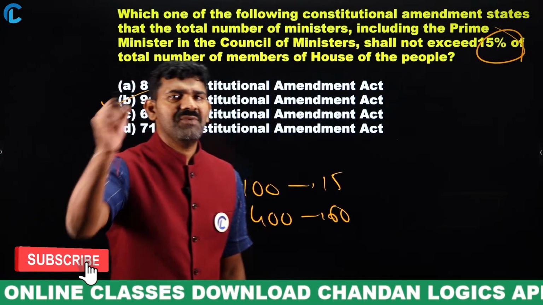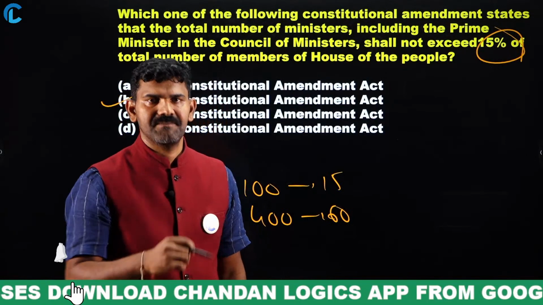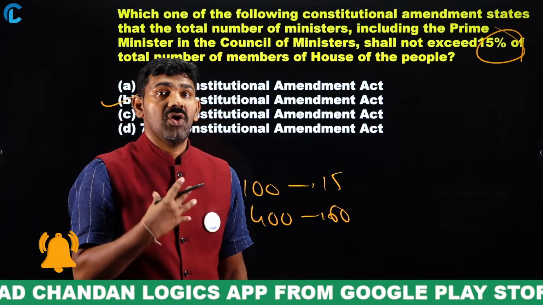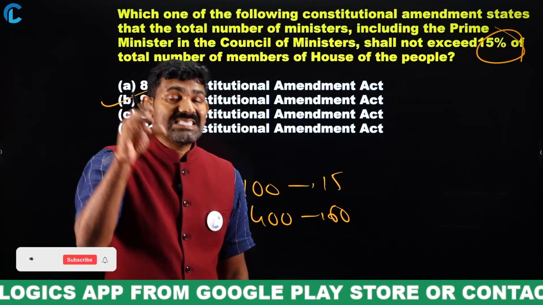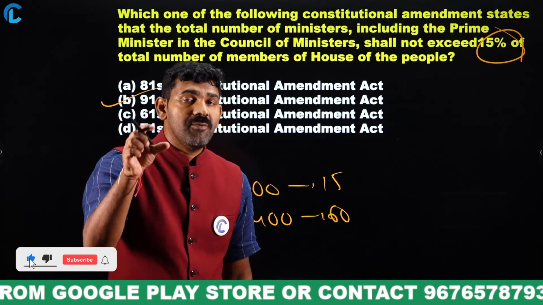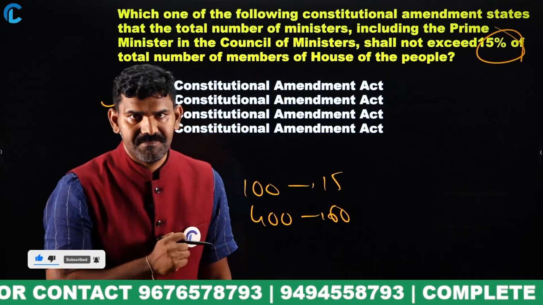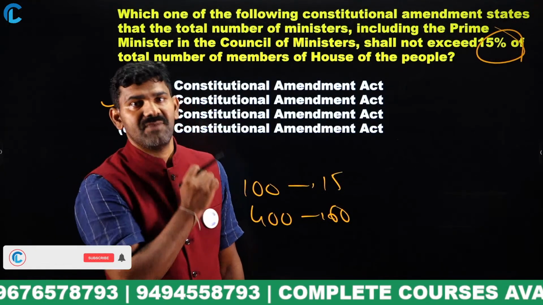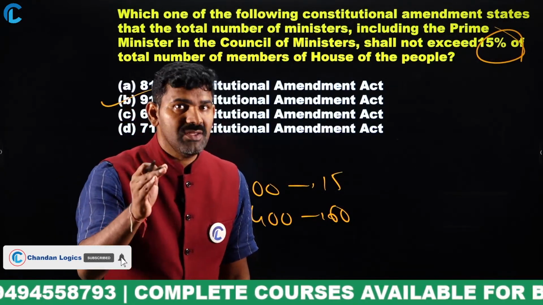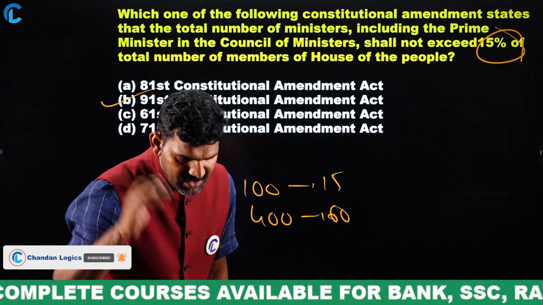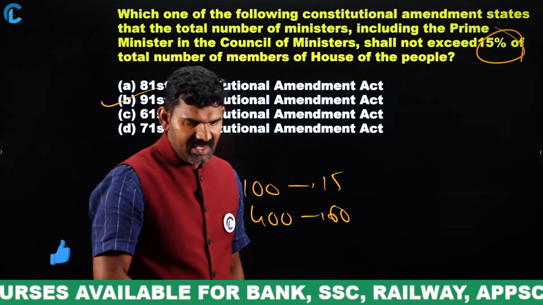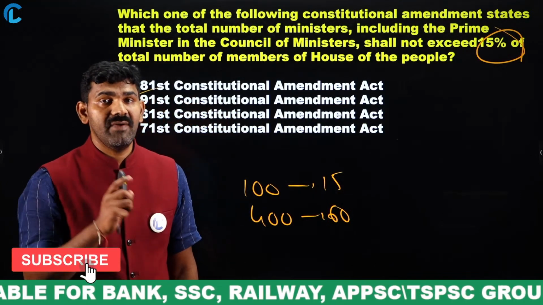Can anyone tell me what is the logic behind this? What do you think is the logic behind restricting the total number of the Council of Ministers to 15% of the total strength of Lok Sabha? What can be the ultimate reason for that? If you think that you have an idea on this, do comment in the comment box. I want everyone of you to comment on this, because that's a very, very important thing.